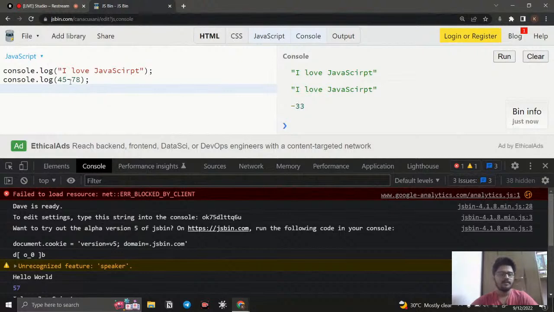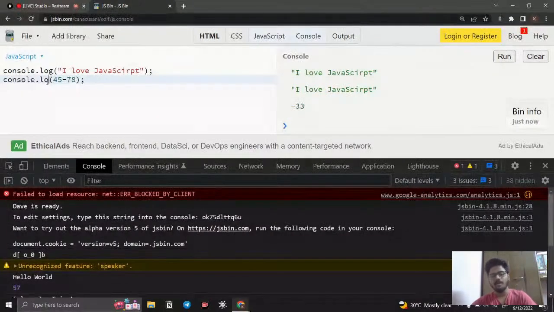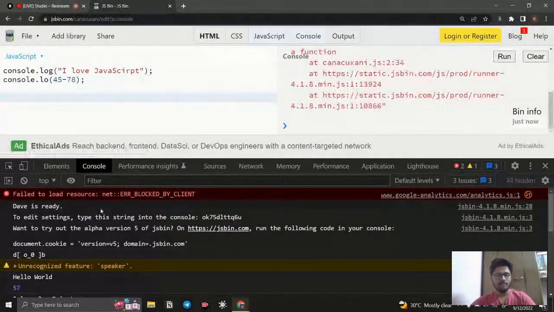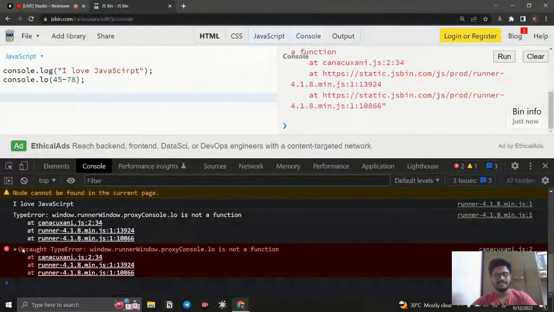For example, if instead of console.log, I say console.lo, and if I run this, you can obviously see an error: uncaught type error, window.proxy console.log is not a function. It is denoted in red color, which means it is a danger, which means we have an error that we need to check.